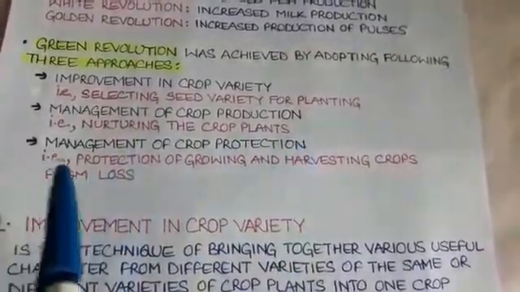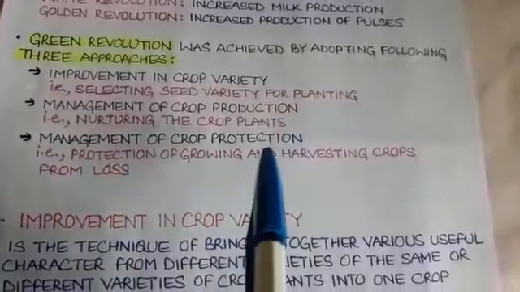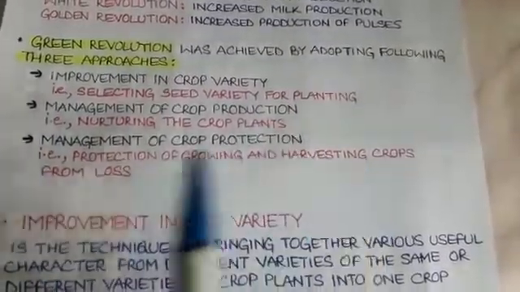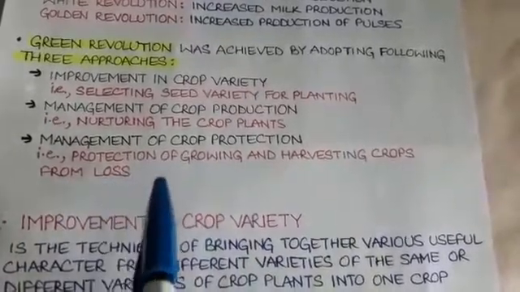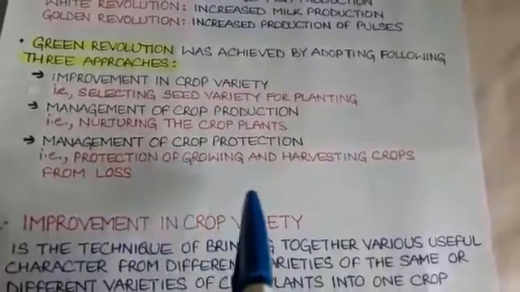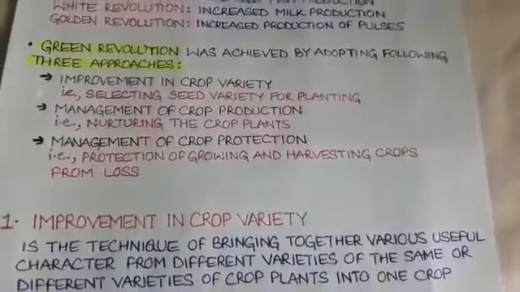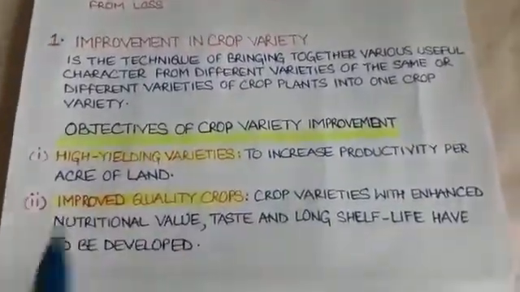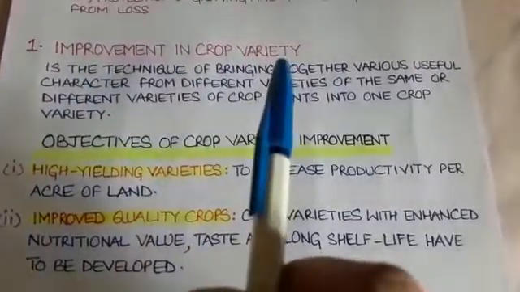And the third approach is management of crop protection, that is protection of growing and harvesting crops from loss by both biotic factors as well as abiotic factors. Let us discuss these three approaches one by one in detail. Number one, improvement in crop variety.